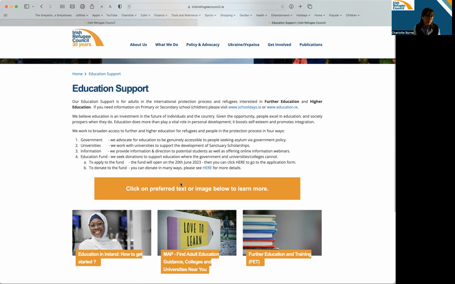And the last thing is we have an education fund. We don't get anything from the government for this fund, but it's basically donations from private individuals and some corporates, some companies. The fund will open on the 20th of June this year. When it's open, this little click here will be a live link that will take you to the application form. And basically we try to help people who are not eligible for state or university funding.